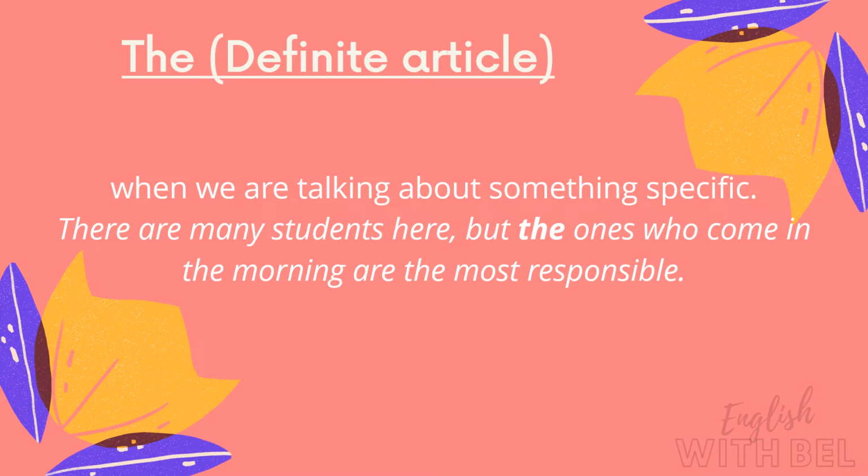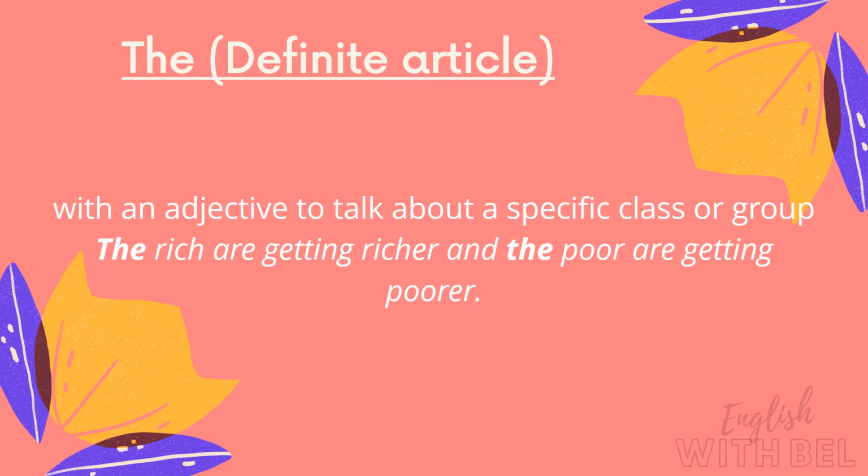When we are talking about something specific, for instance, there are many students here, but the ones who come in the morning are the most responsible. With an adjective to talk about a specific class or group. For instance, the rich are getting richer and the poor are getting poorer.